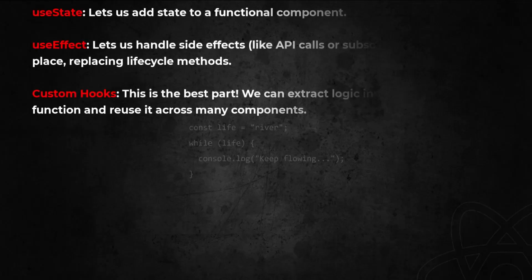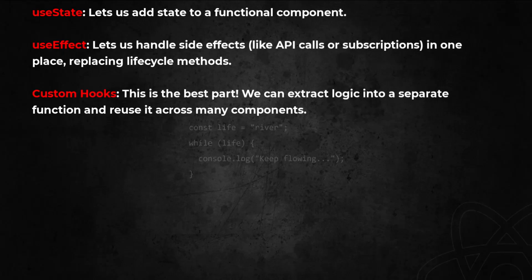useState lets us add state to a functional component. useEffect lets us handle side effects like API calls or subscriptions in one place, replacing lifecycle methods. Custom hooks. This is the best part. We can extract logic into a separate function and reuse it across many components.